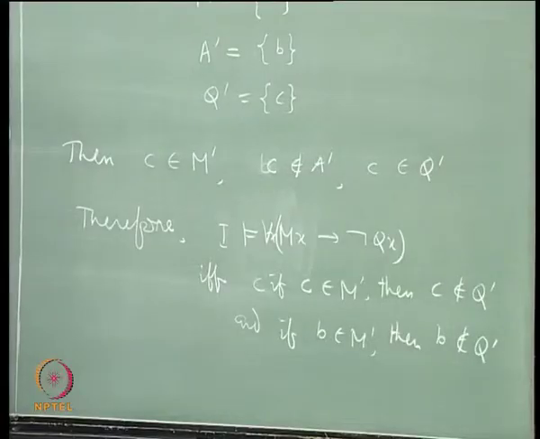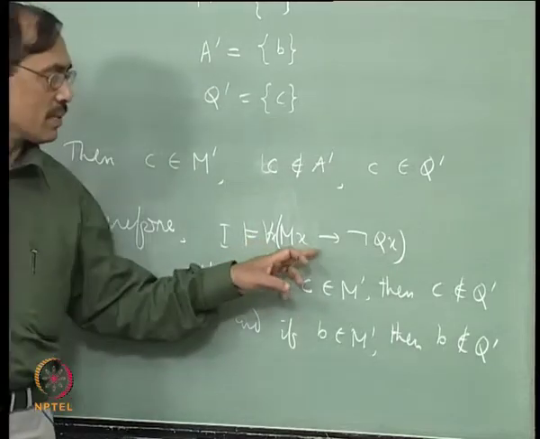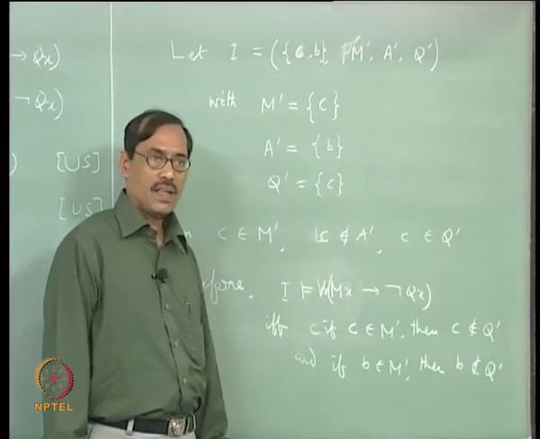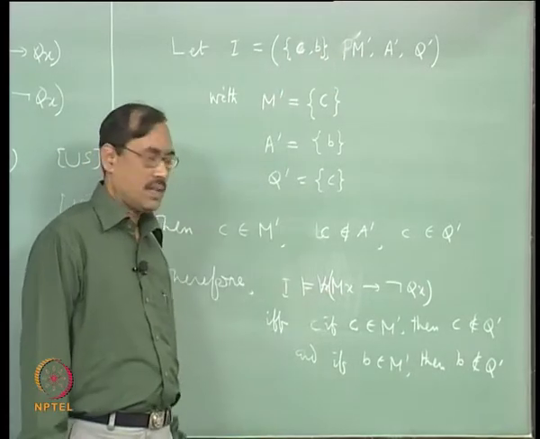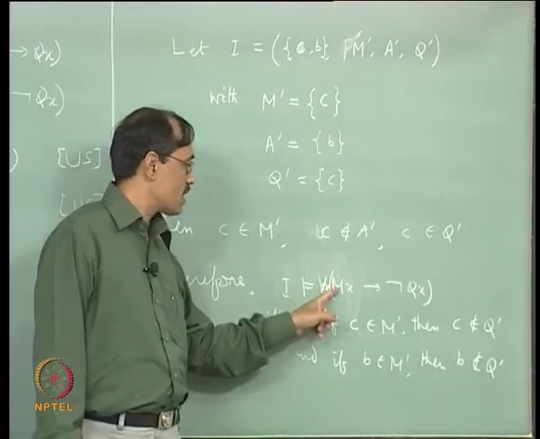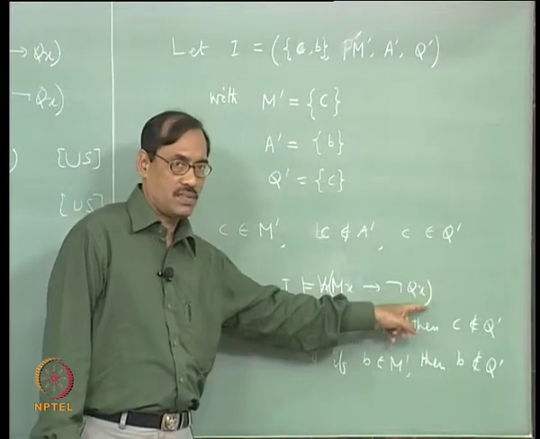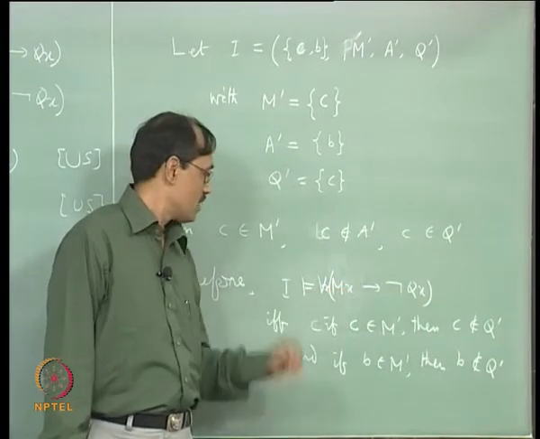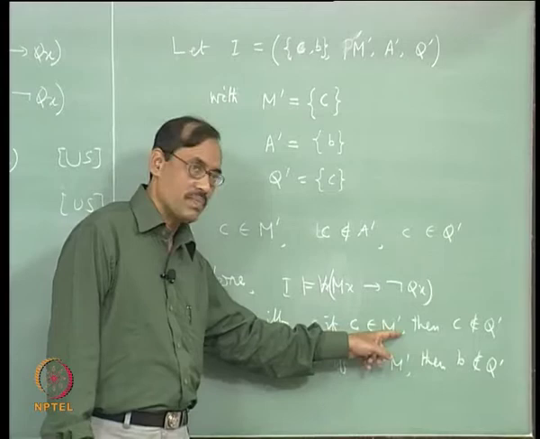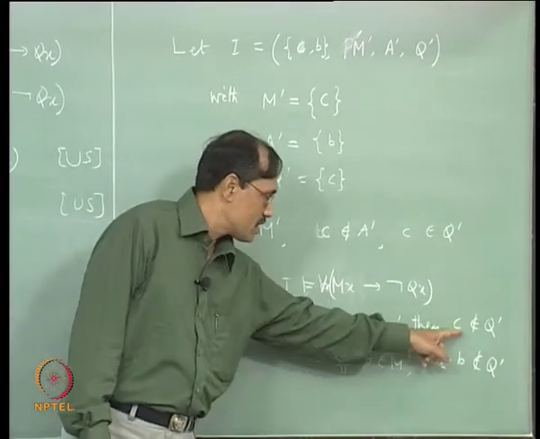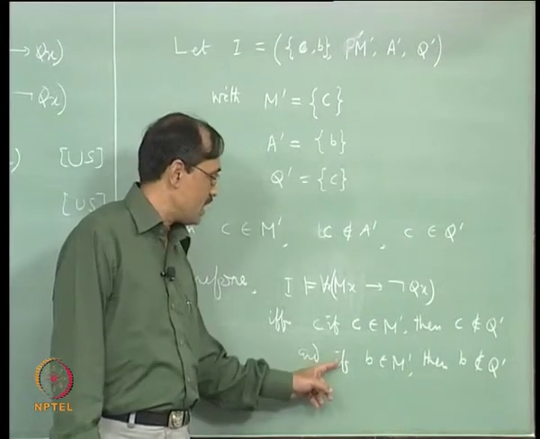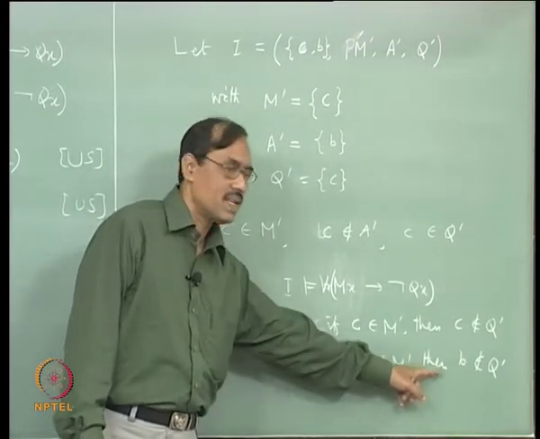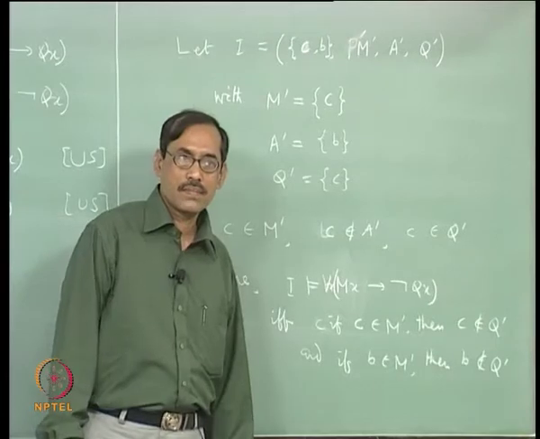Is it okay? We are going through every step of the formal semantics. For each x, Mx implies not Qx. So, now this says x can be either C or B. For C, we will translate it as MC implies not QC, it is really M prime. That will be translated as C belongs to M prime, then C does not belong to Q prime for C. For B similarly, if B belongs to M prime, then B does not belong to Q prime, right.